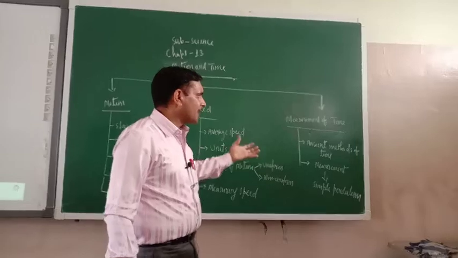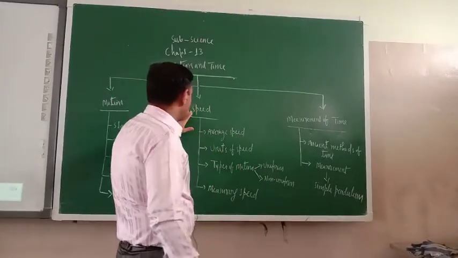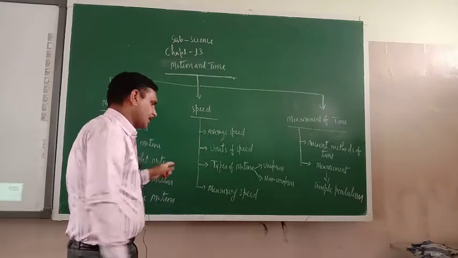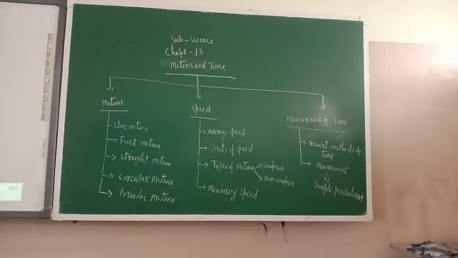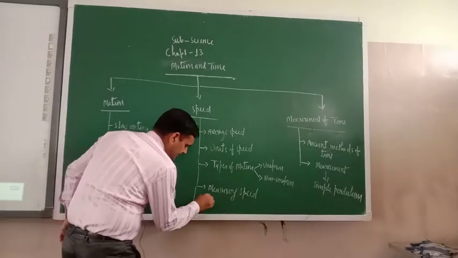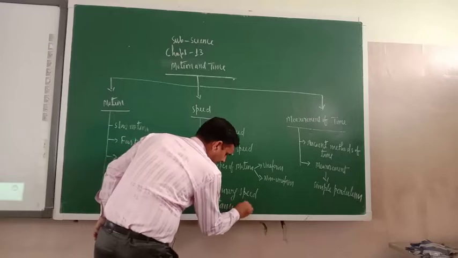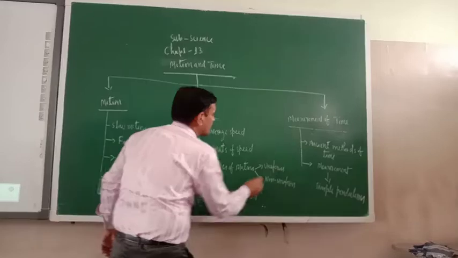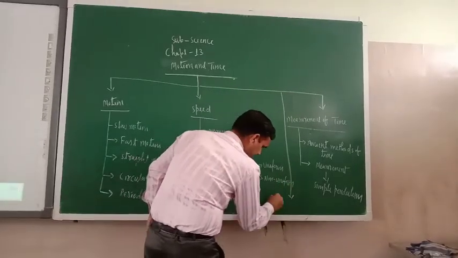This is also a very interesting chapter. There is one more aspect here for the measurement of speed: the distance-time graph. Here you will learn something about graphs also. So here you can add one more item, the distance-time graph. Write it down here.